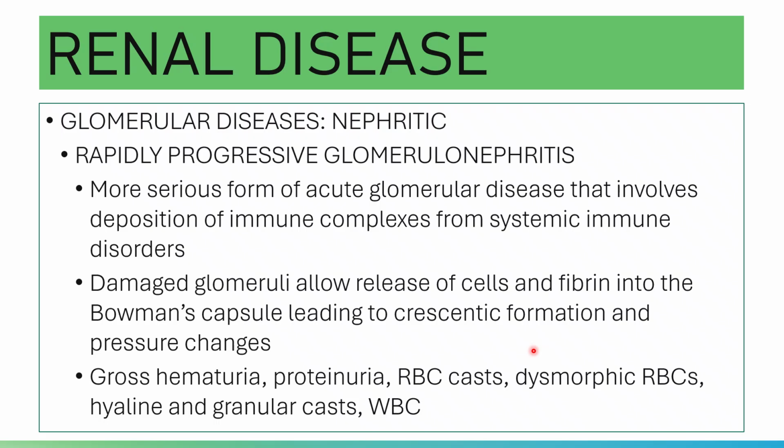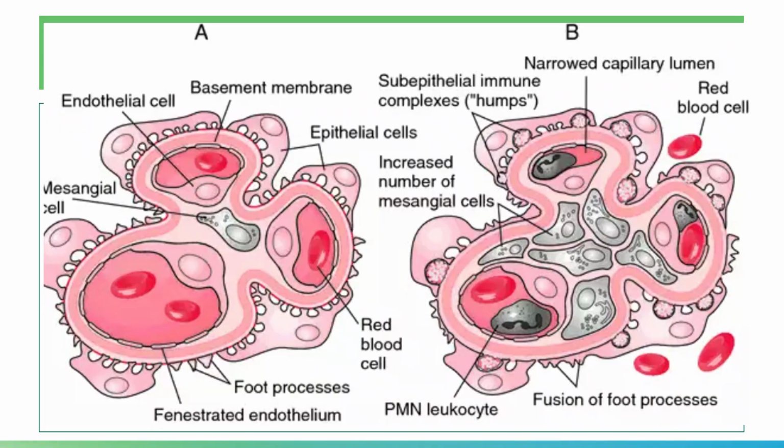It is associated with increased fibrin degradation products, increased cryoglobulins, and deposition of immunoglobulin A immune complexes in the glomerulus accordingly. Again, there is marked proteinuria, gross hematuria, and a decrease in glomerular filtration rate. That is for rapidly progressive glomerulonephritis.